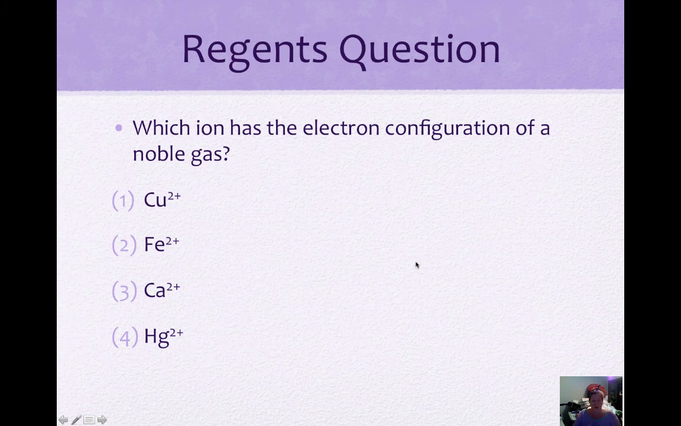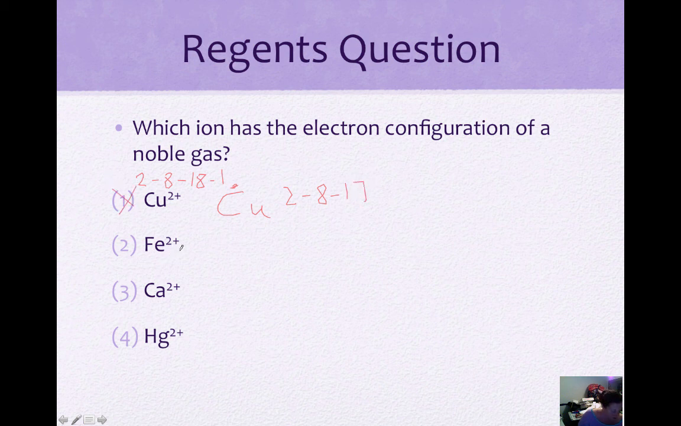Which ion has the electron configuration of a noble gas? So we know a noble gas has 8 valence electrons. So let's look at copper. Copper has 1 valence electron. So +2 means it is losing 2. Its ground state configuration is 2, 8, 18, 1. If it loses 2, it's losing this one and 1 from this third shell. So its ion electron configuration is 2, 8, 17. So this would not be the same as a noble gas.